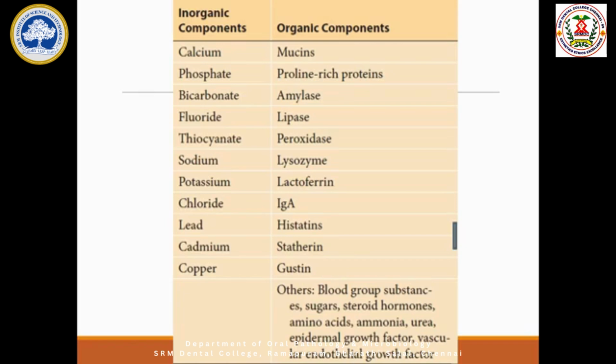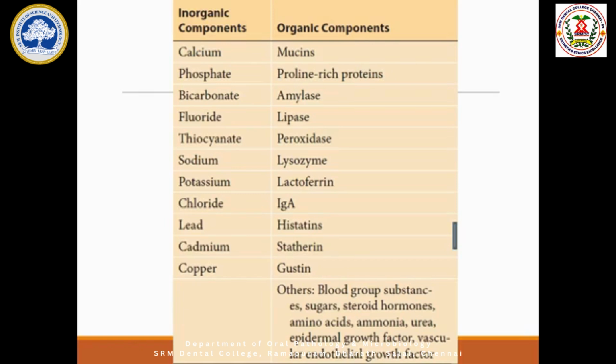This is the only source of fat digesting enzyme in newborn babies, because lipase is usually secreted by the pancreas. During birth, the pancreas will not be much developed, so pancreatic lipase will not be there. So this oral lipase is only utilized by the babies for digestion of fats. That is why a fat-rich diet and all will not be given much for the babies. So it will be difficult to digest, because the only source is oral lipase.